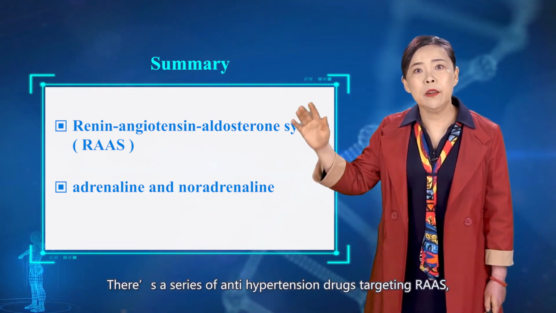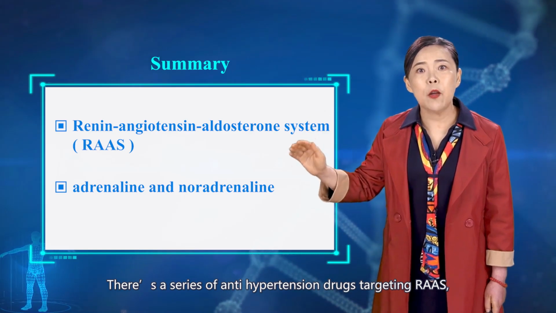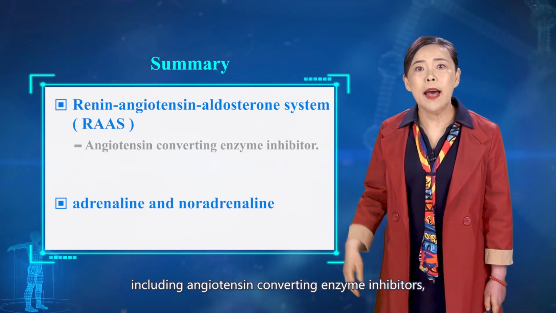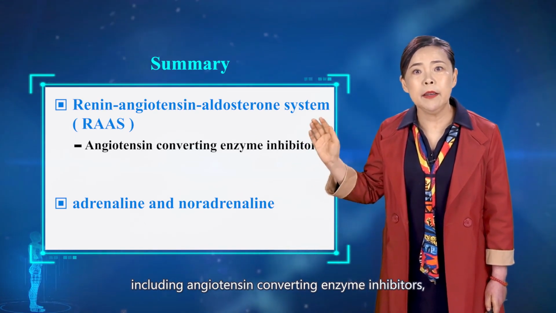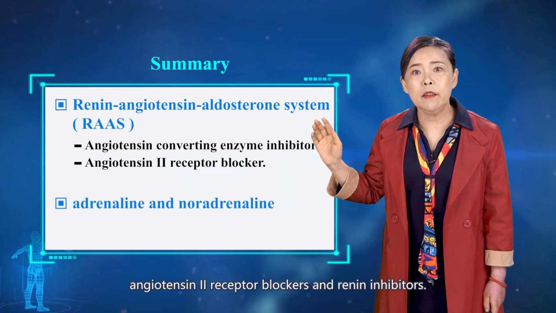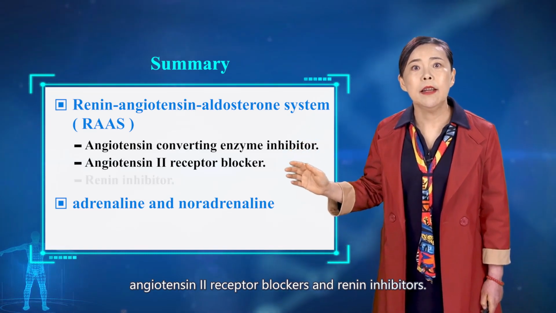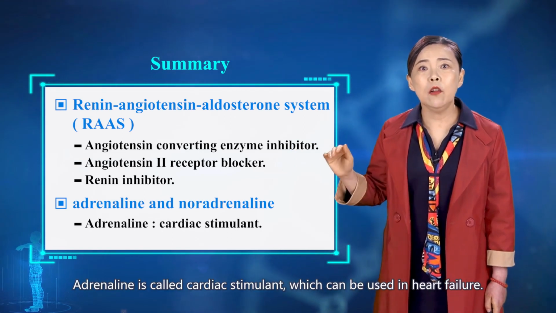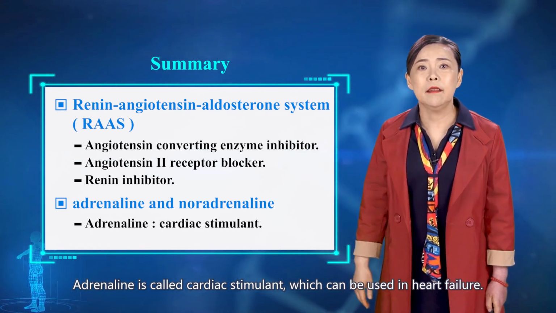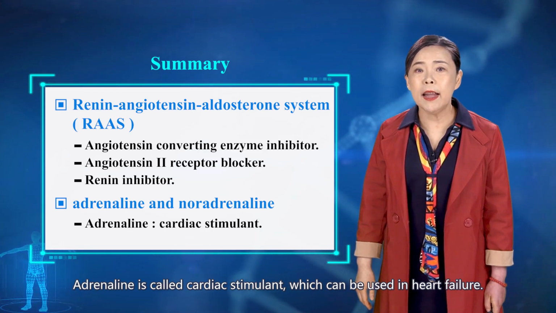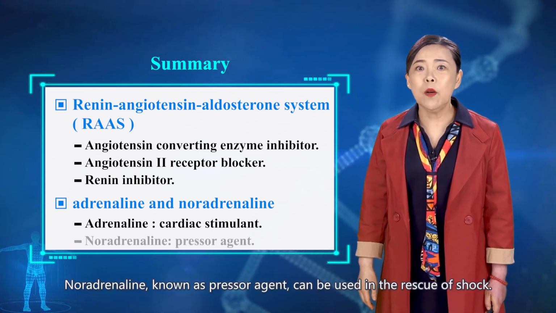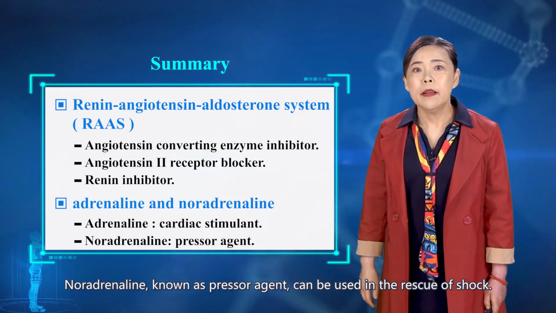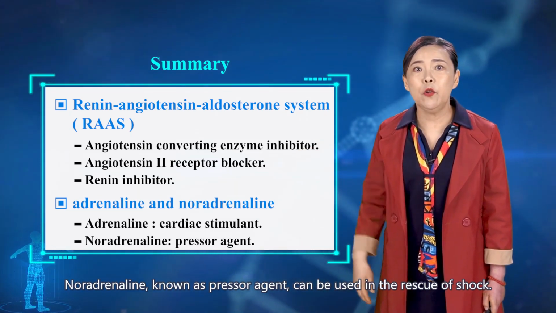There's a series of antihypertension drugs targeting RAAS, including angiotensin-converting enzyme inhibitor, angiotensin II receptor blocker, and renin inhibitor. Adrenaline is called cardiac stimulant, which can be used in heart failure. Noradrenaline, known as pressure agent, can be used in the rescue of shock.